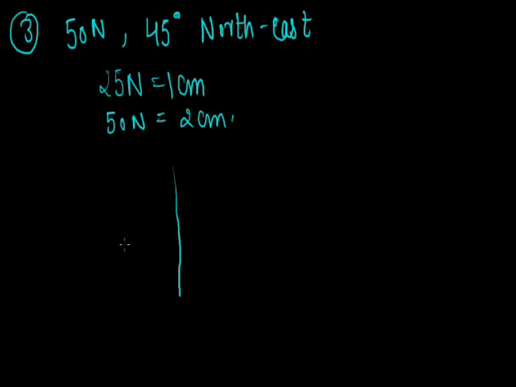Now just make the directions. This is east, this is north. Now I have to plot this 50 Newton at the 45 degree angle. Just make the 45 degree angle with east direction. Just mark here that it is 45 degree with east. And in this direction we have to plot a 2 centimeter line. So just start from the horizon, 1, 2. So this line, this O to A, gives the representation of 50 Newton at 45 degree in northeast direction.